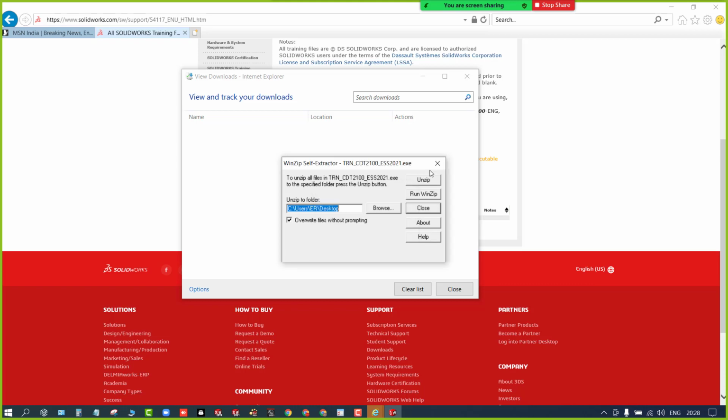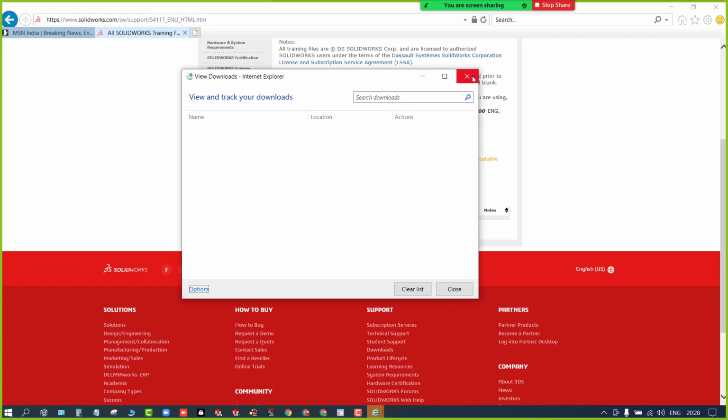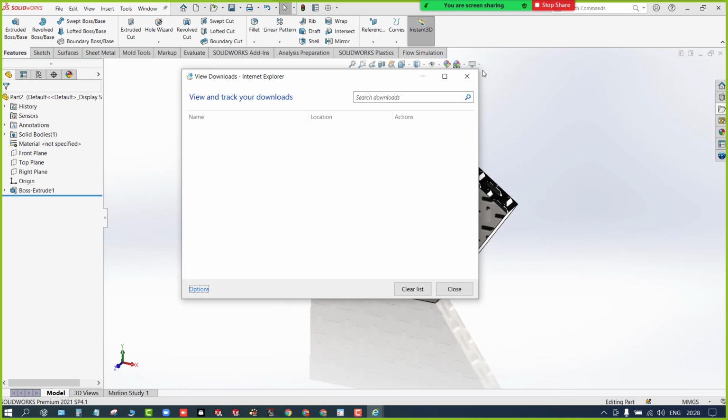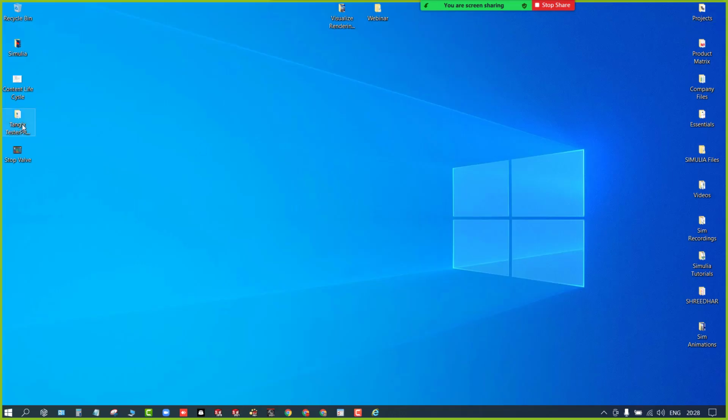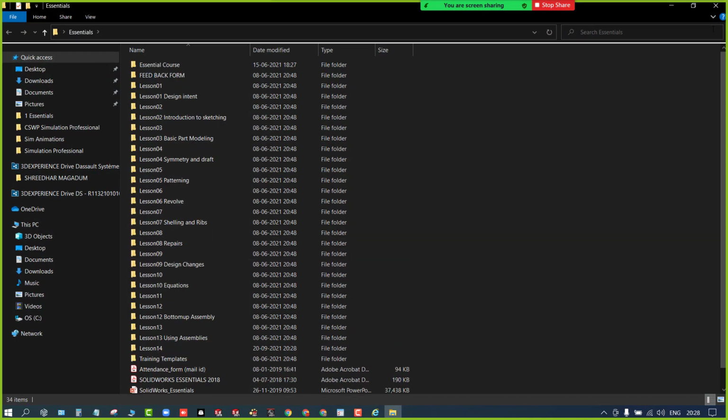Clear? Once you do that, you're going to get these files on your desktop. Can you see this folder, Essentials? Go inside. Not this one.